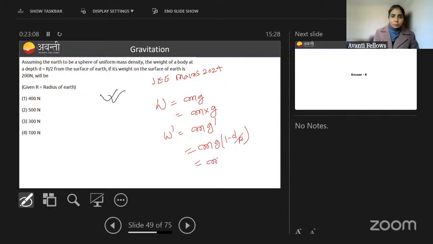So in the question, what is given? Depth is how much? Equal to half the radius of Earth. So here you will write R by 2 by R, that is this. So 1 minus 1 by 2, that is mg by 2. So the correct answer will be how much? Half of the previous one. So that is 100 Newton.